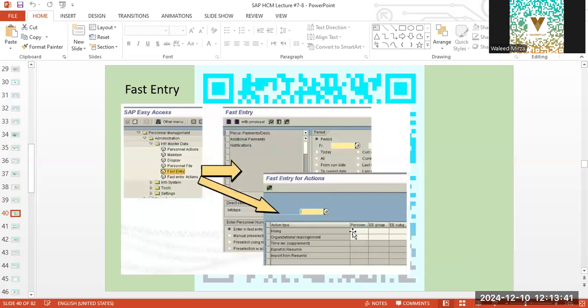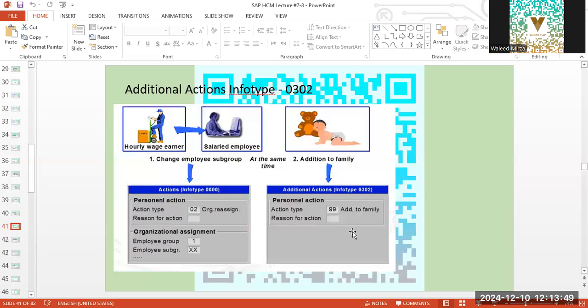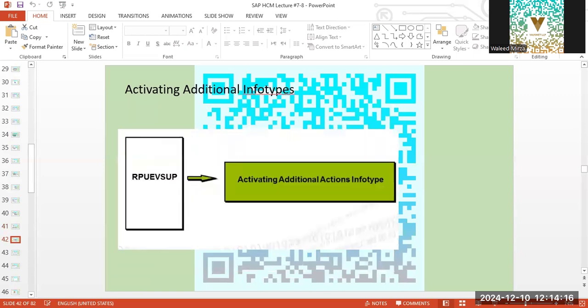Personal actions will be based on employee groups, personal areas, and it can be different. And that is where the intelligence of the HCM consultant will be very crucial for the company. Okay. Where the hourly wage earner is getting promoted to salaried class, the actions will be the infotype where the reassignment will be done. The other infotype 302 will also take care of addition to family, where the action type under this infotype will be recorded and captured. And this is a program that we'll see in SAP.